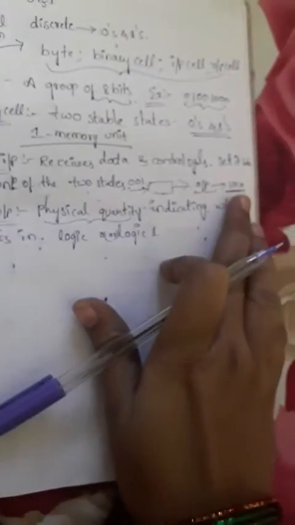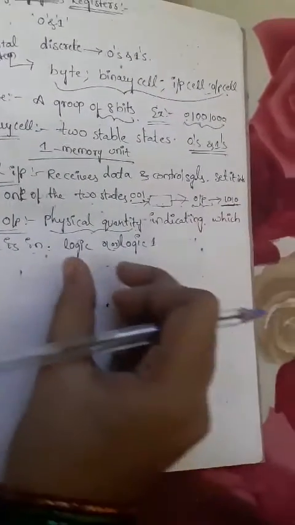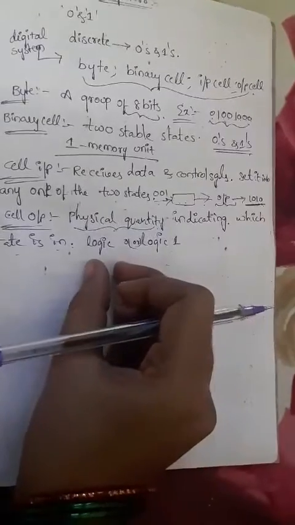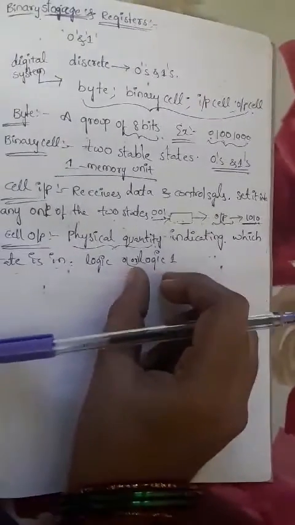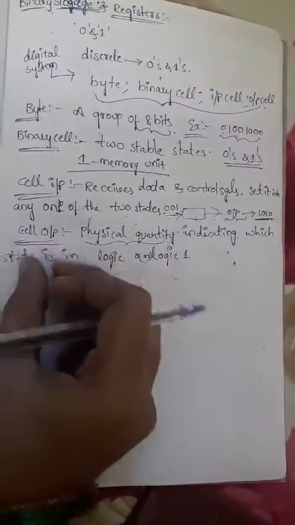Whatever output we are collecting, that output may be indicated in some state, and that is the cell output. We don't know exactly in which state the output is represented, whether 0 state or 1 state. That is called the cell output.